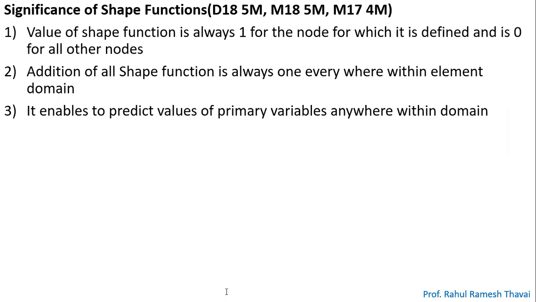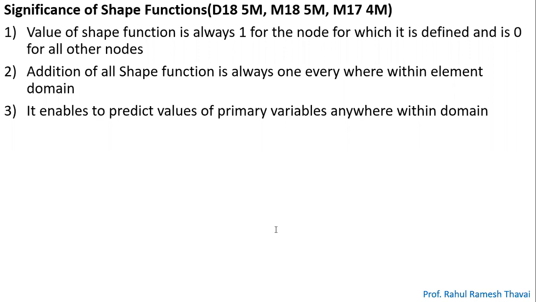So you will get 3 shape functions, namely N1, N2, N3. And if you add all those N1, N2, N3, their sum will be equal to 1. Now see, the value of a shape function is always equal to 1 at the node for which it is defined. N1 is defined for node 1, so obviously its value is equal to 1 at node 1. Let me take some example.